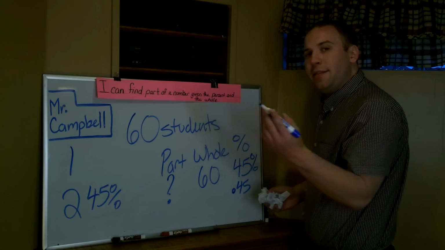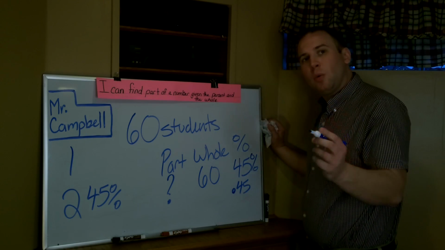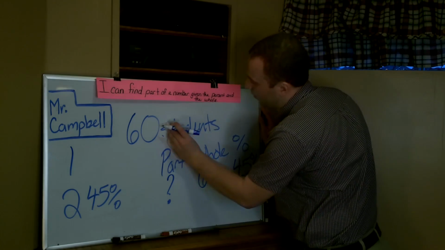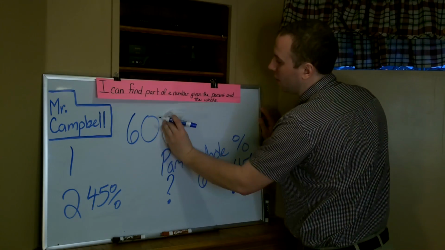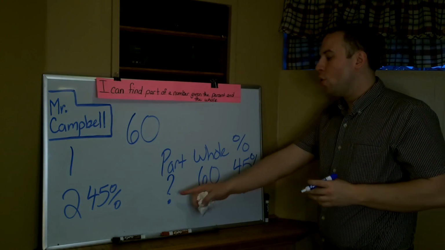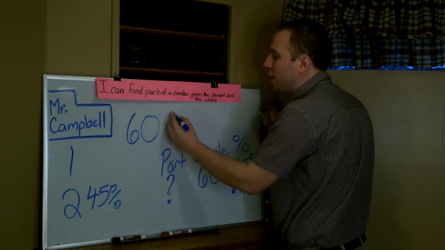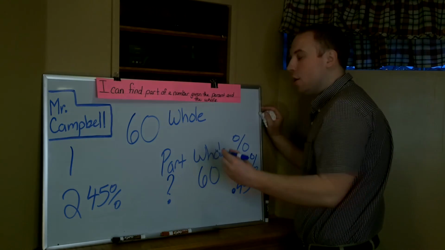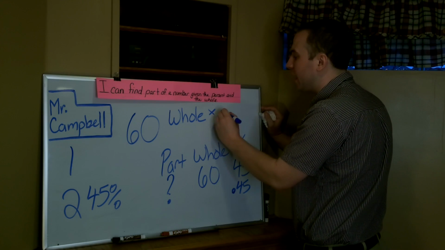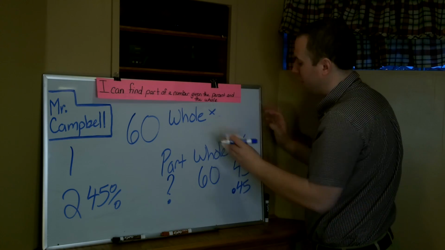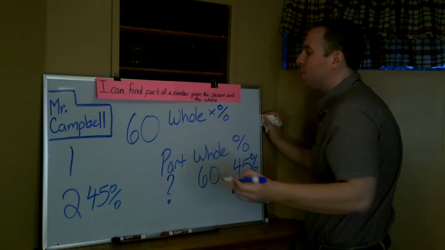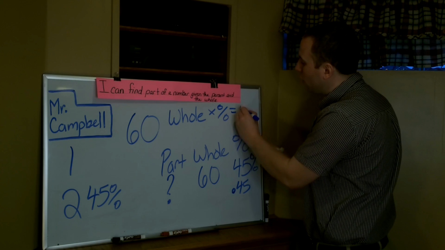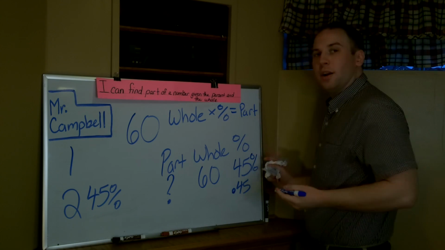So, what we're trying to figure out is how many votes that 45% means in this election. In finding the part, here is the equation that I want you to copy down. To figure out your part, you're going to take your whole and multiply it by the percent, and that will equal your part.